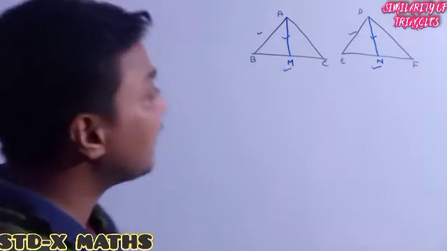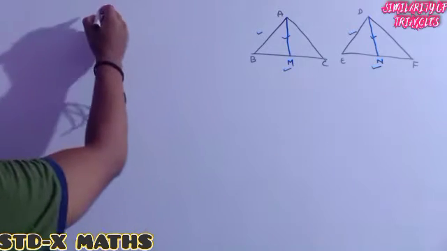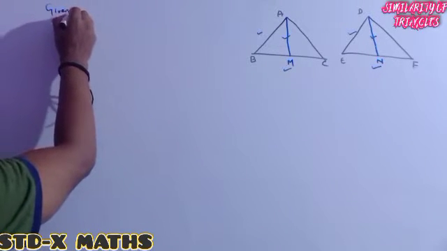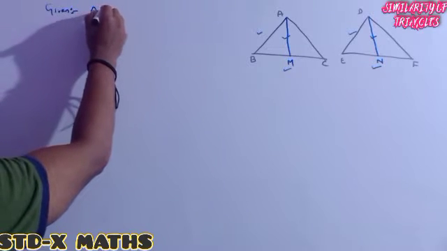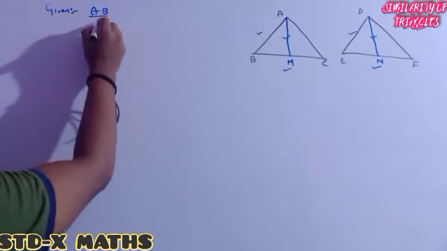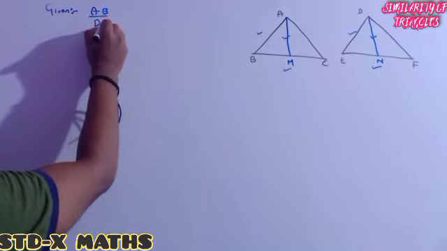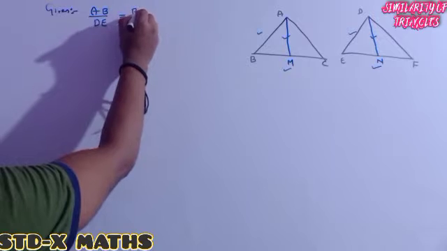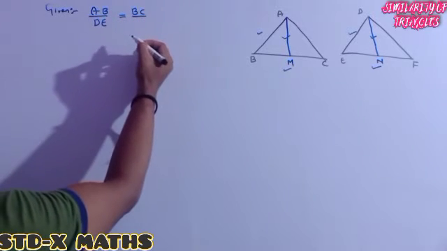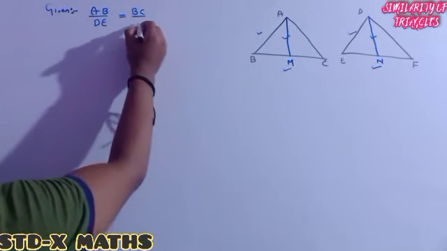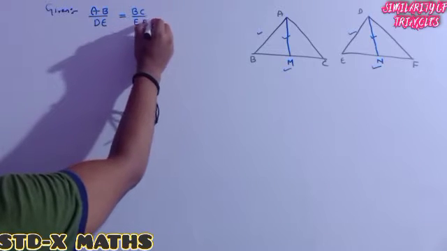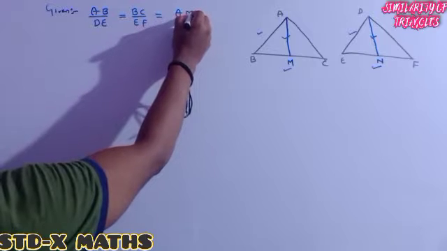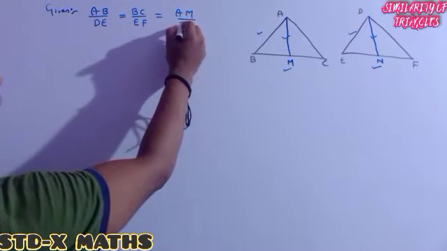Once again on the rough side I am writing what is given, making a list. It is given that AB divided by DE is equal to BC divided by EF, which is equal to AM divided by DN.